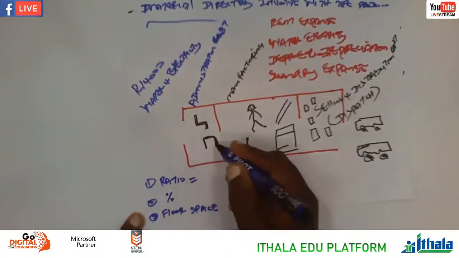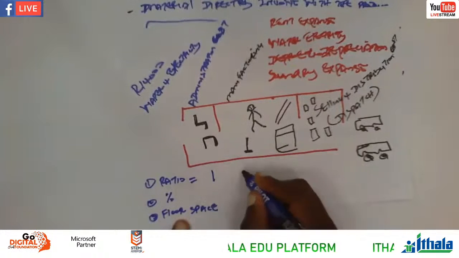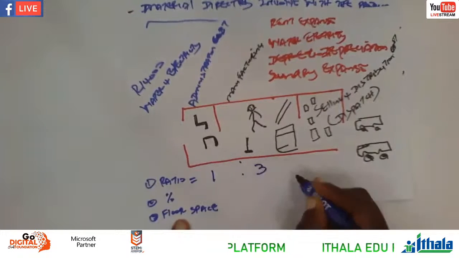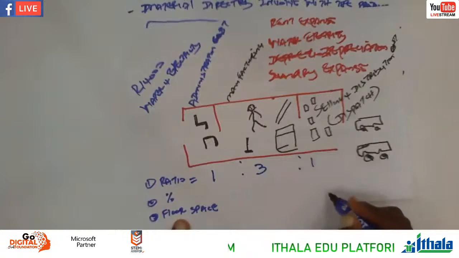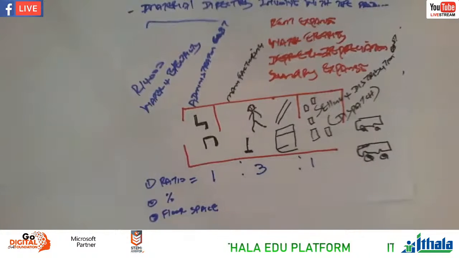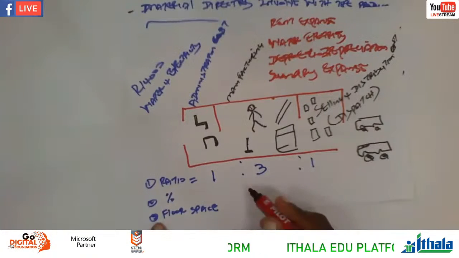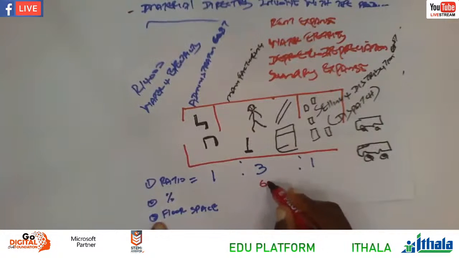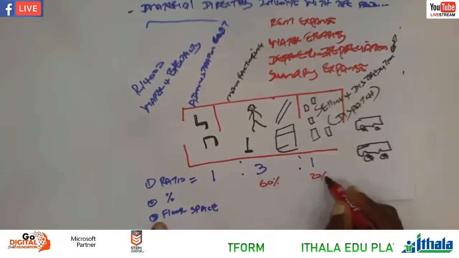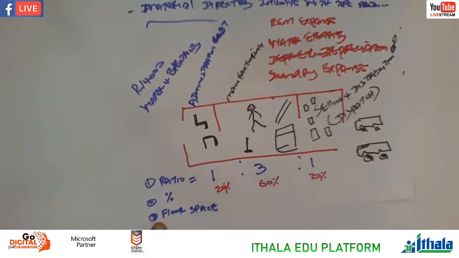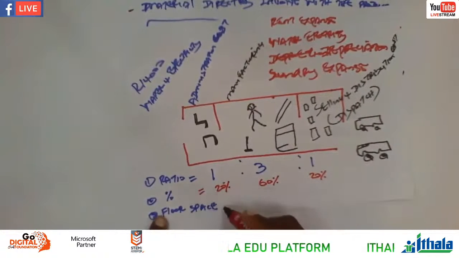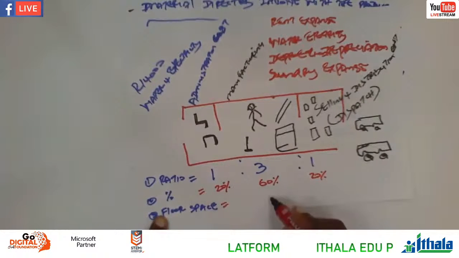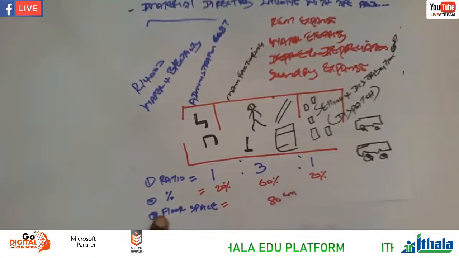Let's say the ratio on the administration is 1. And then for manufacturing is 3. And then for selling and distribution is also 1. So the ratio is 1 is to 3 is to 1, right? And then for a percentage, let's say on manufacturing it's 60%. Administration is 20%, and also here is 20%, right? And then according to the floor space, let's say manufacturing occupies 80 square meters.